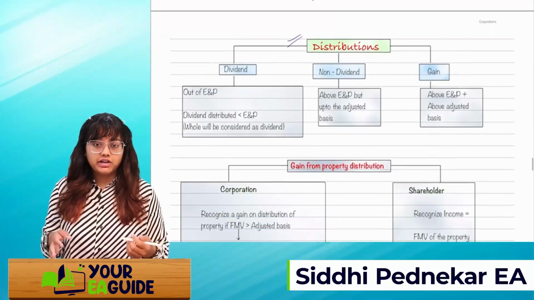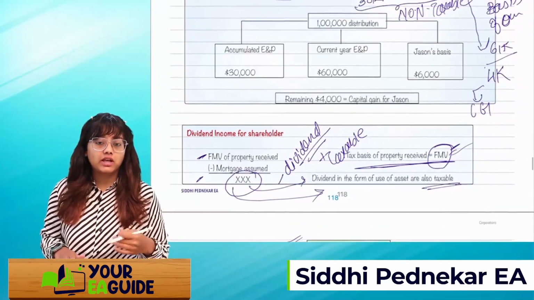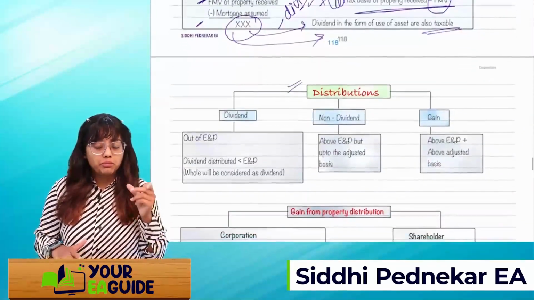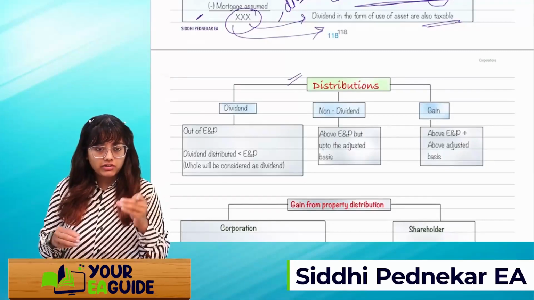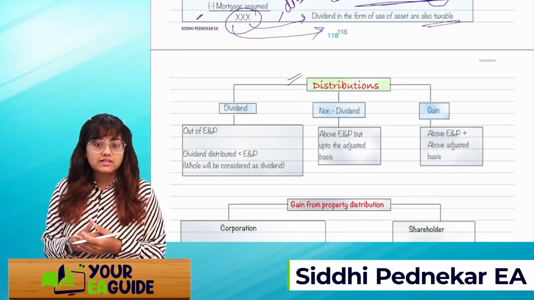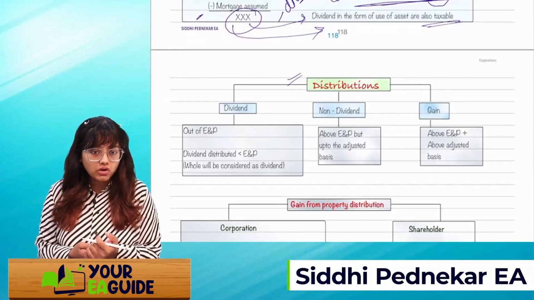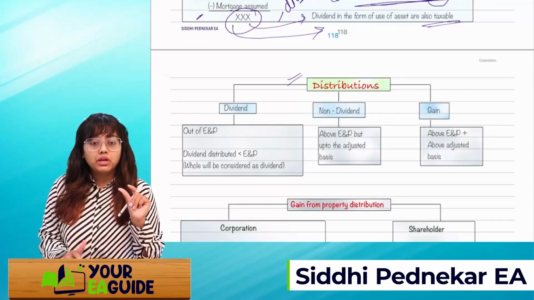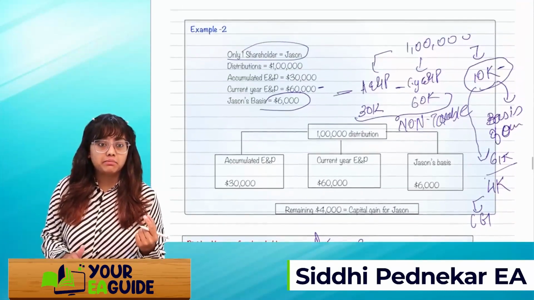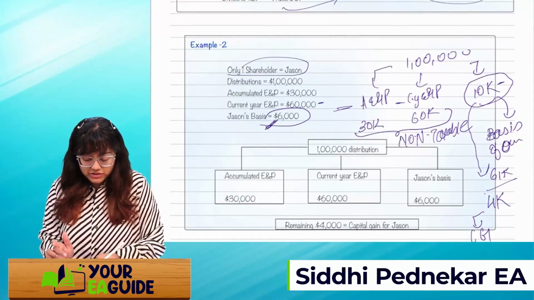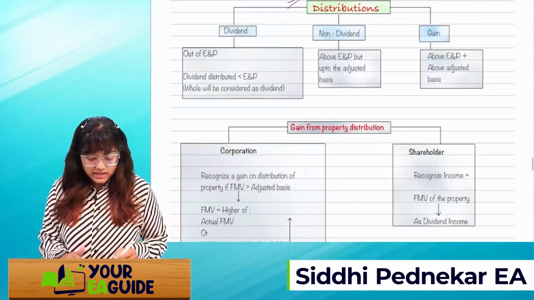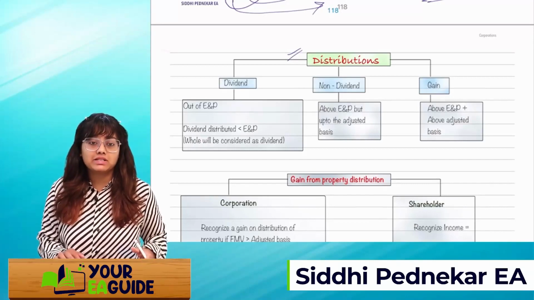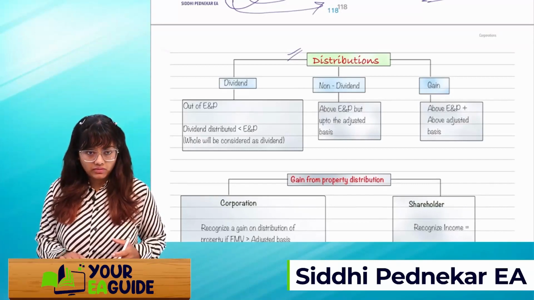So what do you mean by dividend? Right now only we saw what is accumulated E&P, right? Up to the amount of your earnings and profit, whatever is being distributed will be considered as a dividend distribution. Over and above that accumulated E&P, up to the amount of your basis, as in Jason's example we saw, will be considered as a non-dividend.